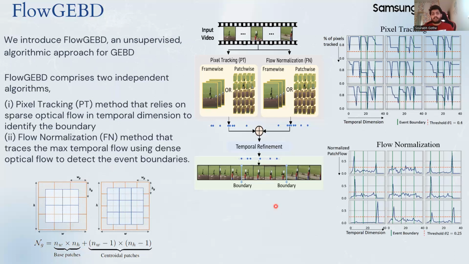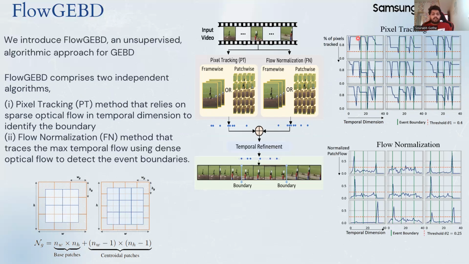Before we see the exact algorithms, let's look at the intuition behind them. In pixel tracking, we first sample n pixels using random sampling or corner detection. Then we track them by identifying their motion in the next frame. If we are able to find its position in the next frame, we continue to track it further.